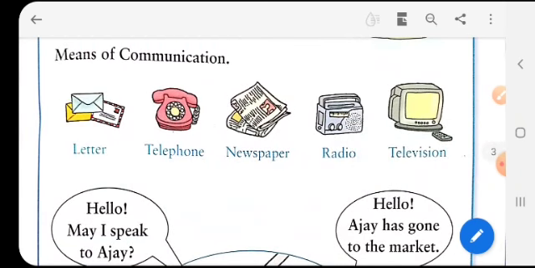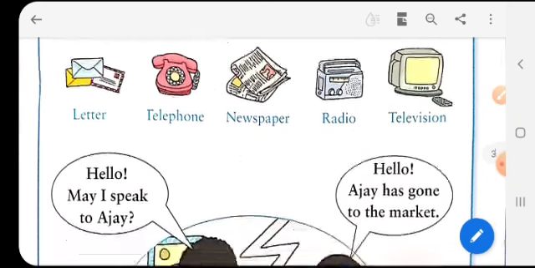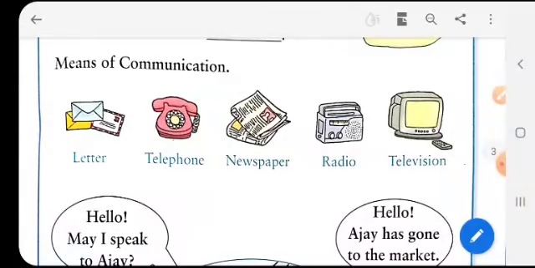Now these are some means of communication. So we have read how we can move from one place to another, but for expressing our views, ideas and opinions, we use pen and paper or some other means to display our words or thoughts to other people, like the letter, the telephone, newspaper, radio, television. So these are some means of communication. We communicate to other people through these means.